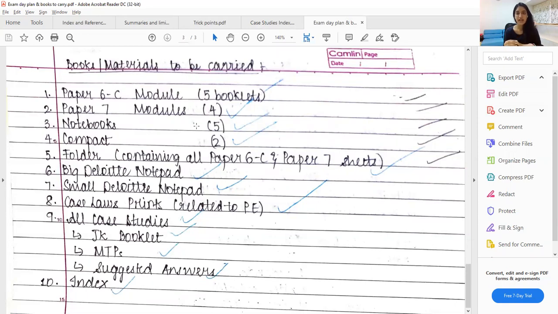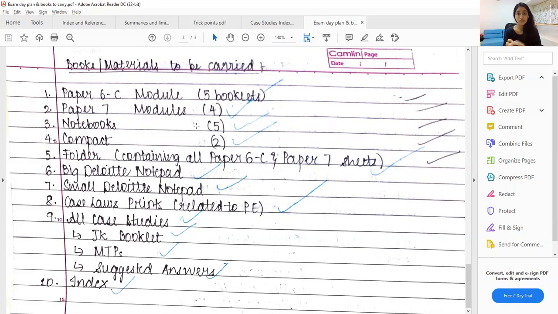Or if there's nothing like that, then you quickly refer and see which case study you are most comfortable with, or which is very similar to a previous case study asked in an MTP or in a past paper. That is why you have a good understanding of how to approach it and how to write answers, and you solve those case studies first.